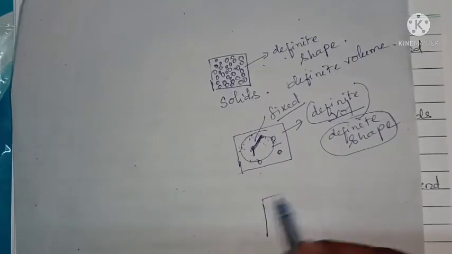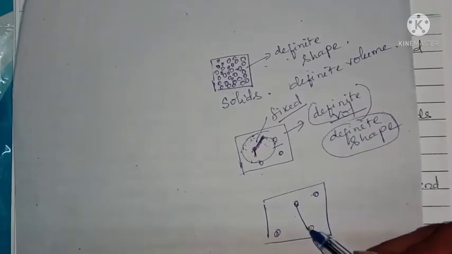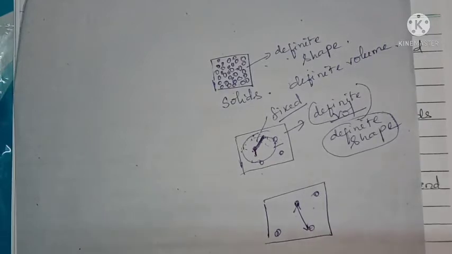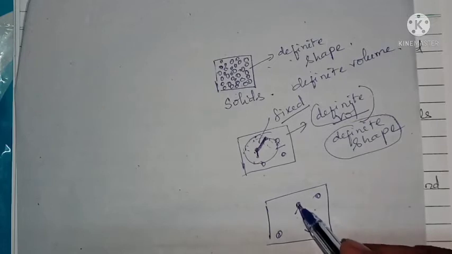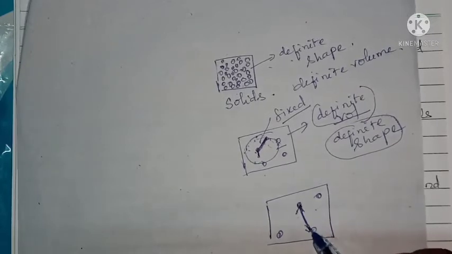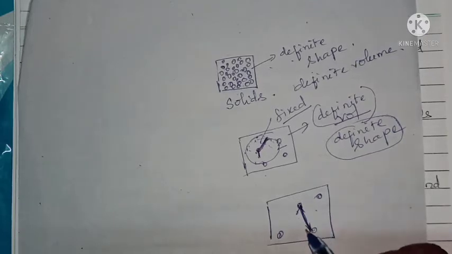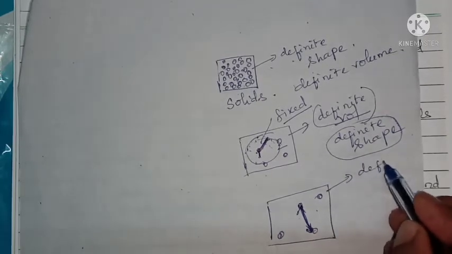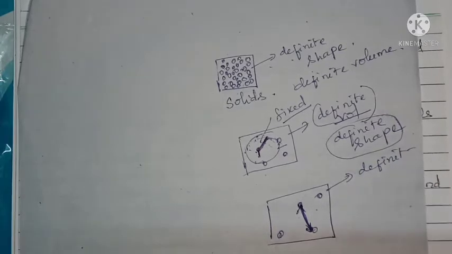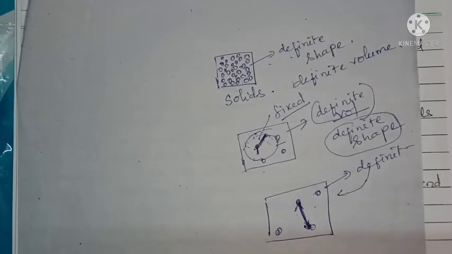In case of gases, the molecules are very far away. There is a large intermolecular space, so they are not attracted to each other. Because of this large intermolecular space, they don't have a definite volume. Volume is not fixed, and this volume can be changed.